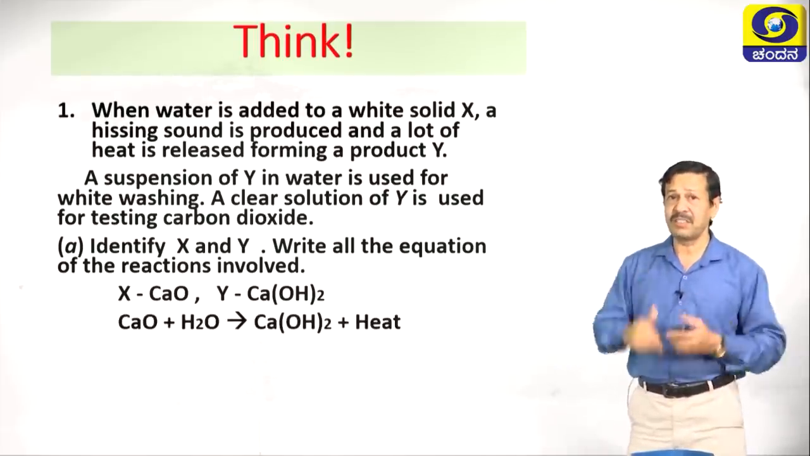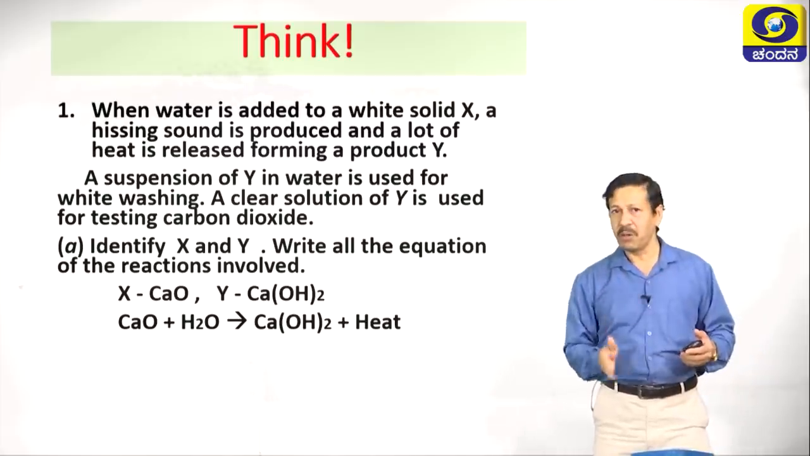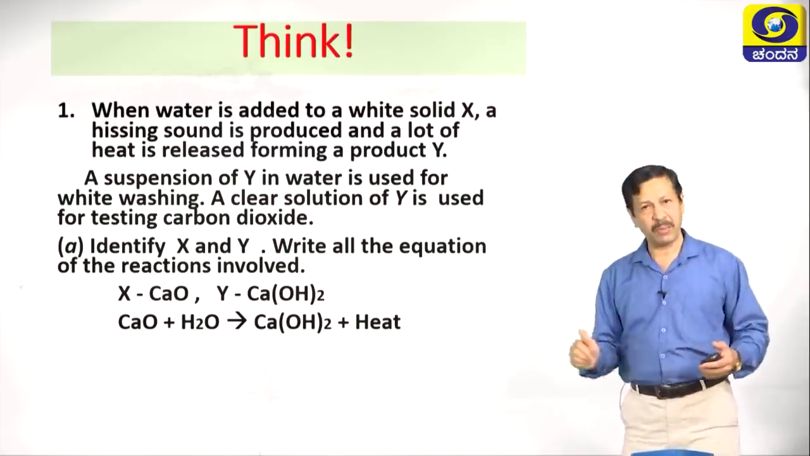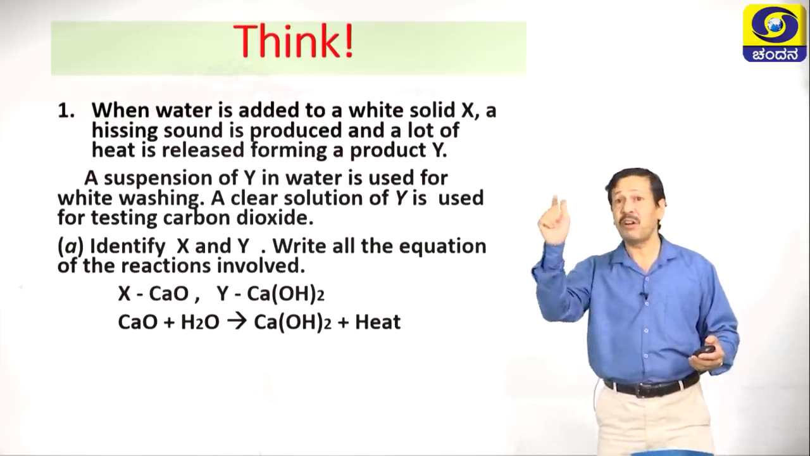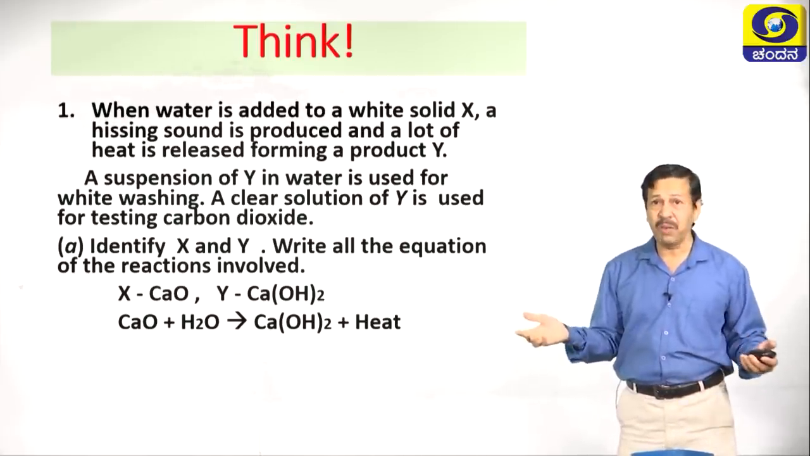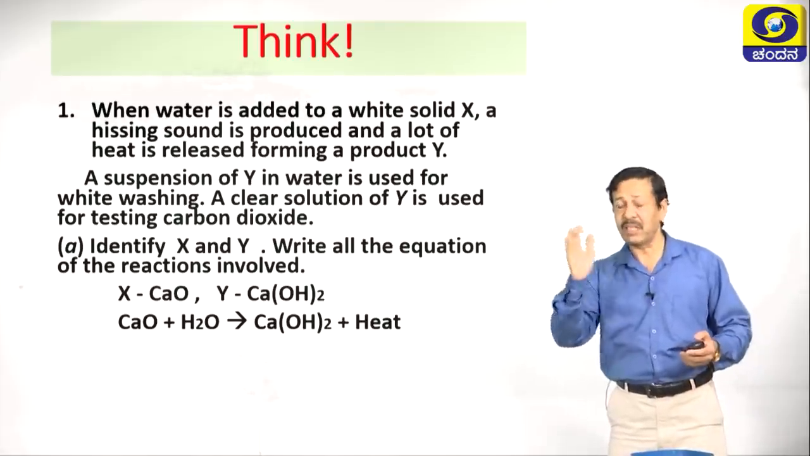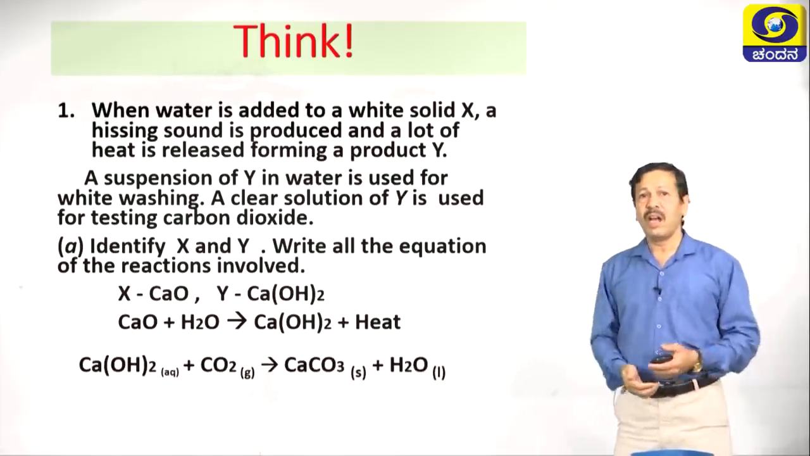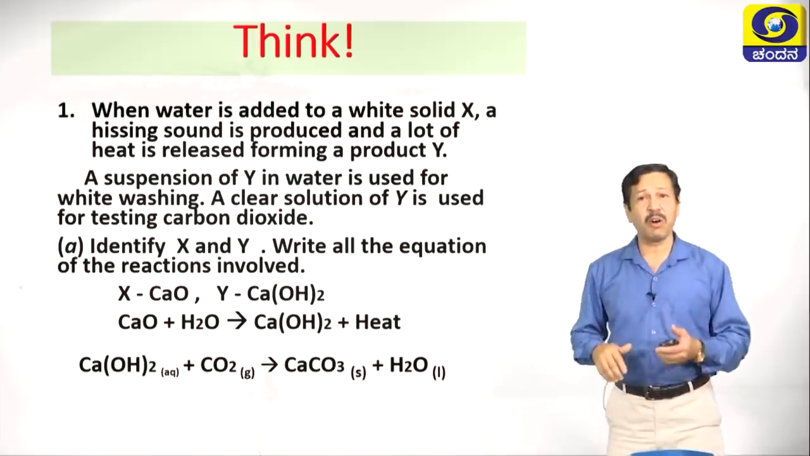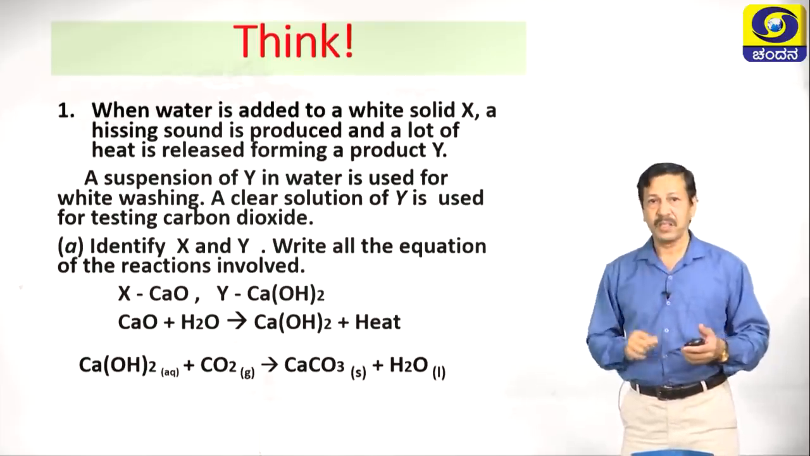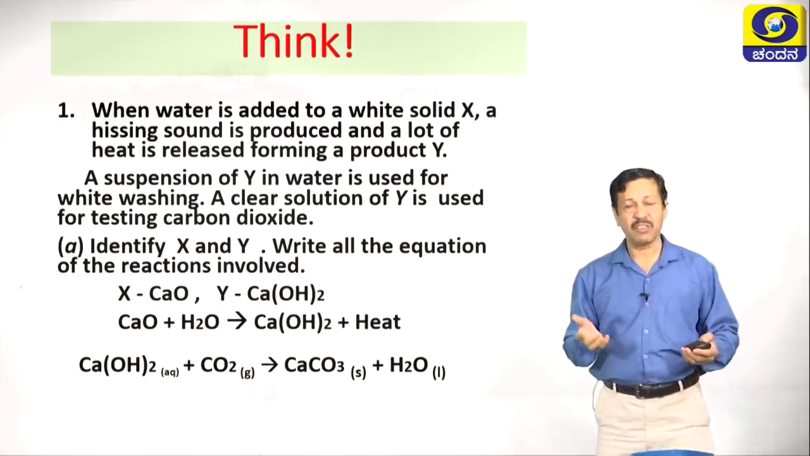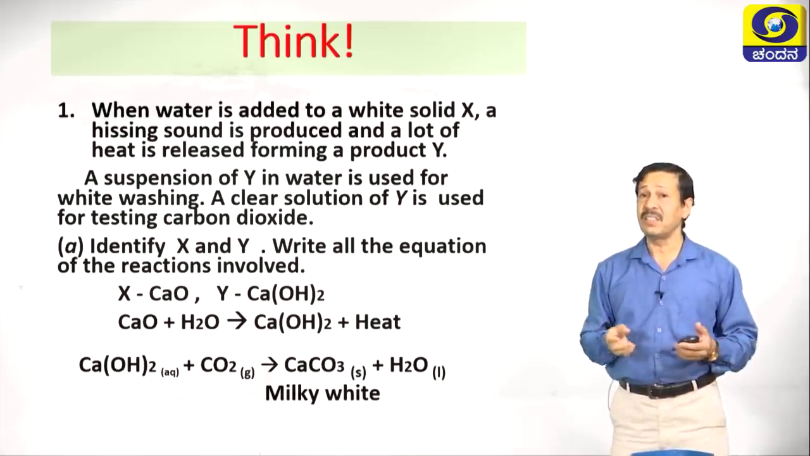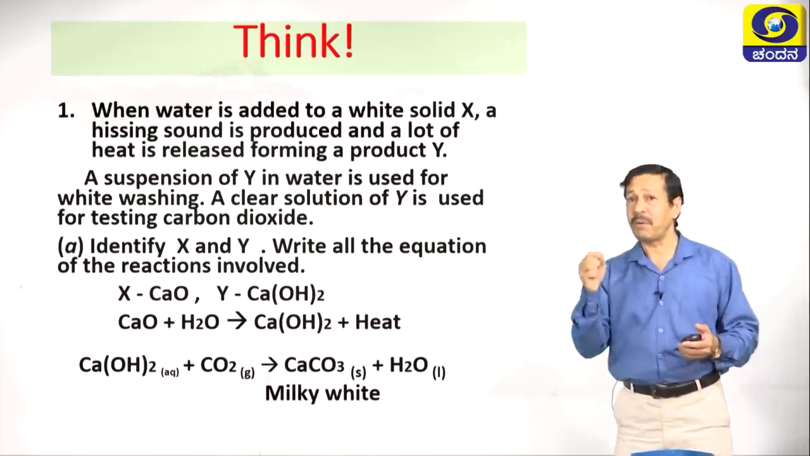Then the reaction is calcium oxide CaO plus water H2O gives rise to calcium hydroxide with the liberation of heat. So, it is an example of an exothermic reaction also. Now, one more reaction: calcium hydroxide, lime water, through which carbon dioxide is passed, produces an insoluble precipitate, that is a milky white precipitate of calcium carbonate.